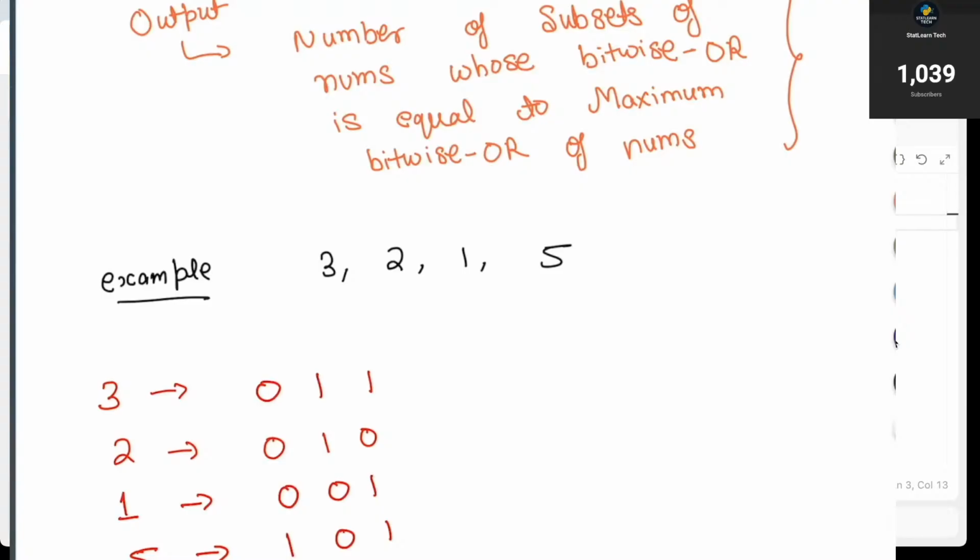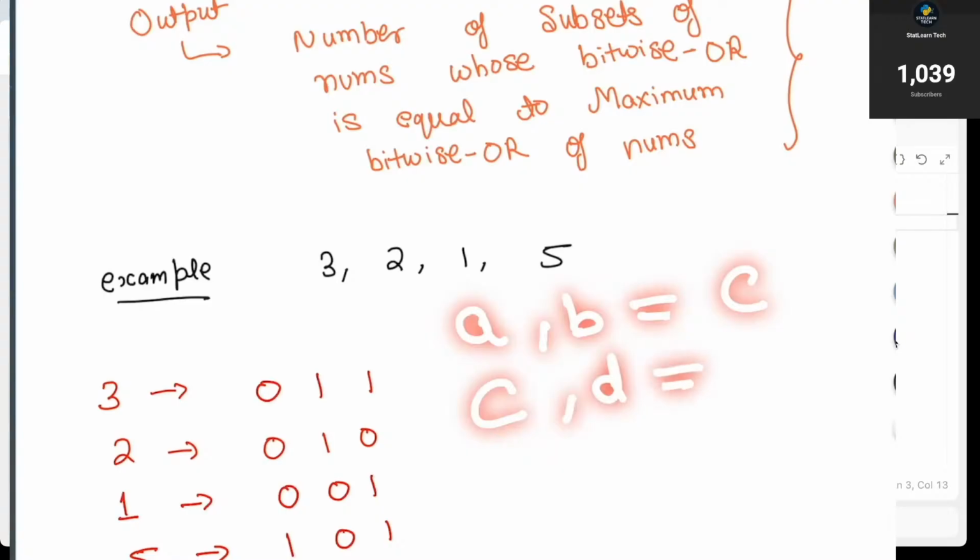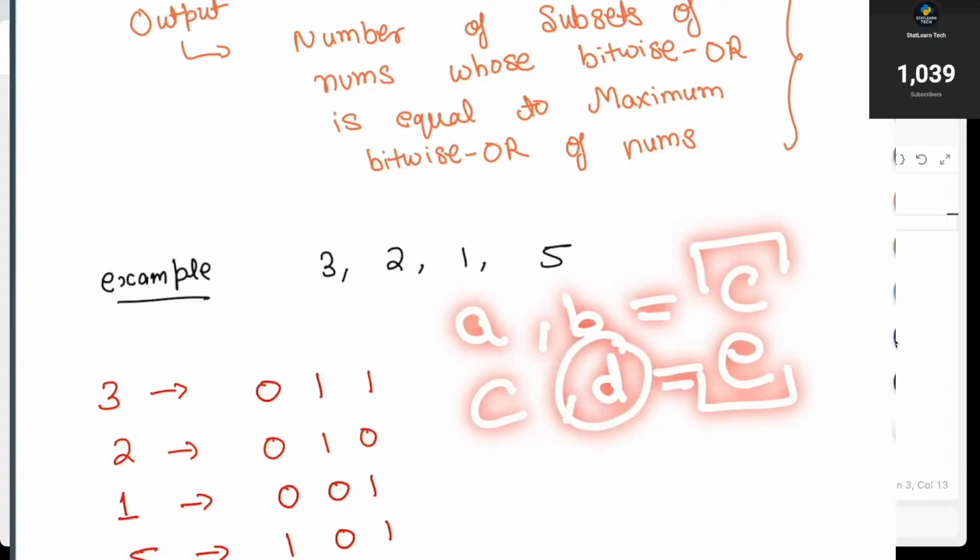It means that if you take the bitwise OR of A and B and you get the value C. Now, if you take the bitwise OR of C with some other number D and the output is E, then this E is never going to be less than C. You can take any number D and take the bitwise OR of C with D. This is not going to decrease.